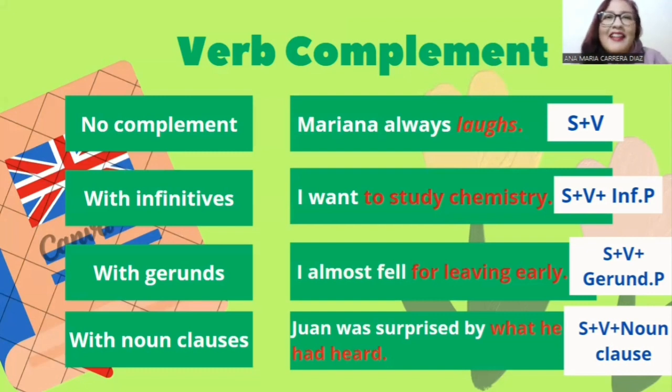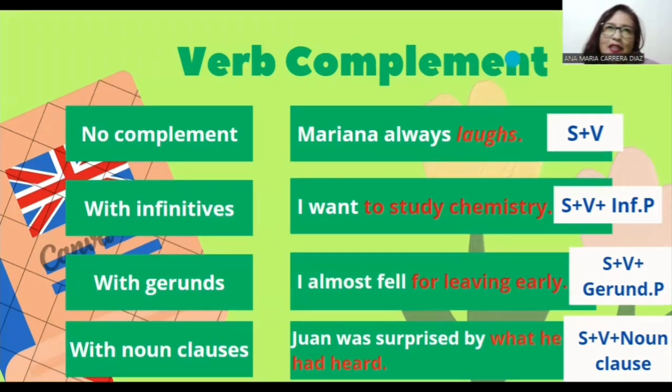Okay, let's talk about the first type of verb complement, that is no complement. In this intransitive sentence, Mariana always laughs. The intransitive verb laugh doesn't require a complement. For this type of sentence that has a no-complement verb, we will use intransitive verbs such as laugh, sing, cry, dance, etc.